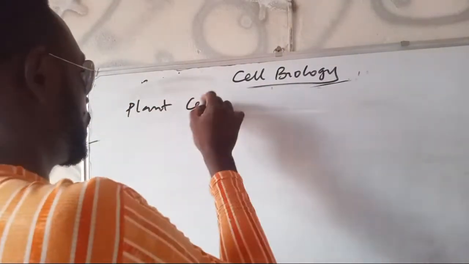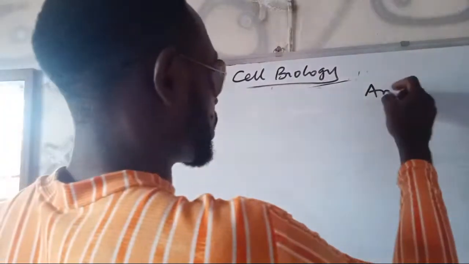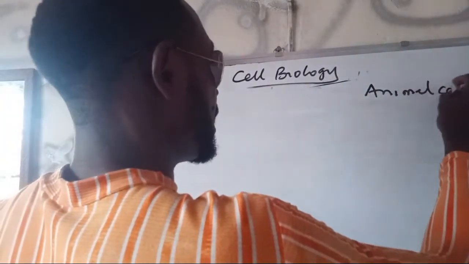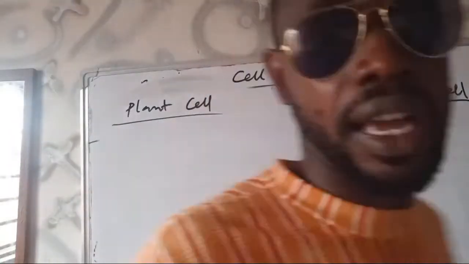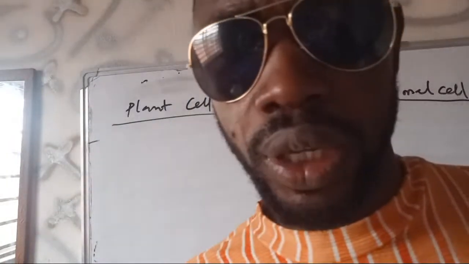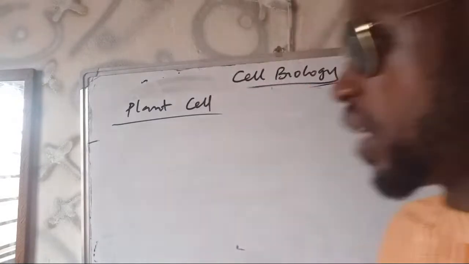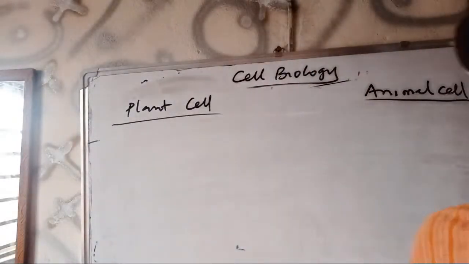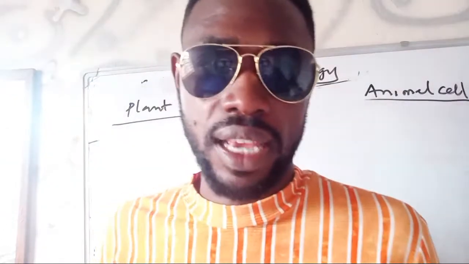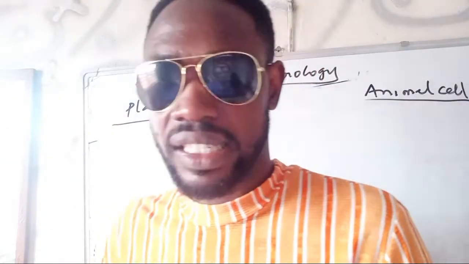A typical plant cell and a typical animal cell. Typical, when we use the word, is trying to tell you that you don't expect one particular plant cell to look exactly like it. It's just a generalized plant cell. That's the meaning. A generalized animal cell.